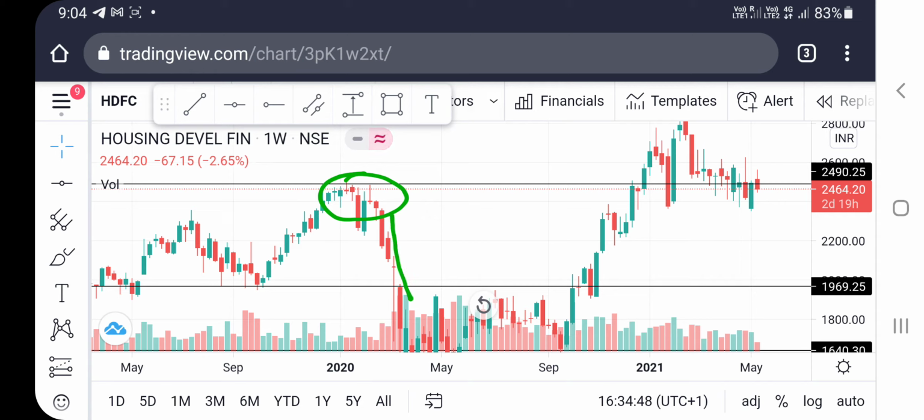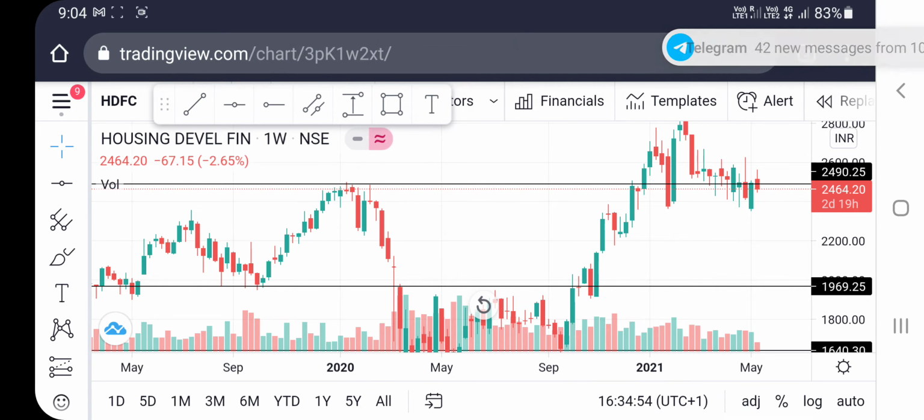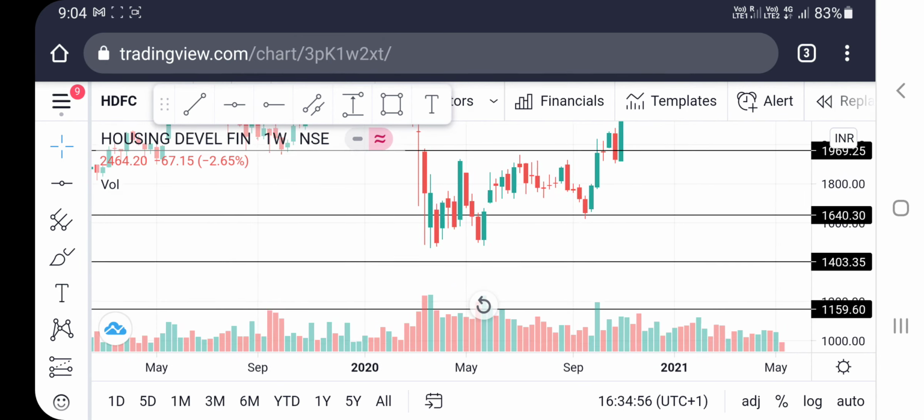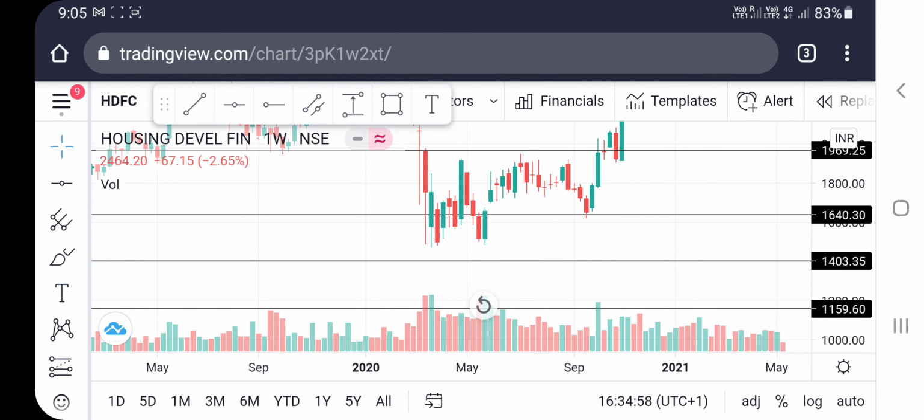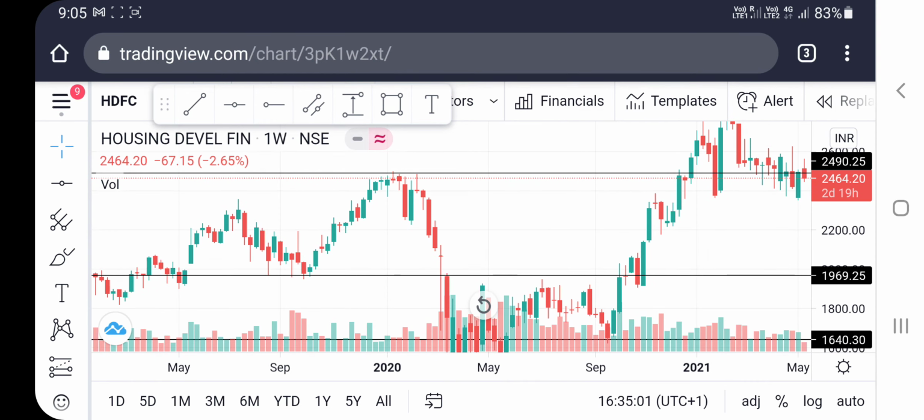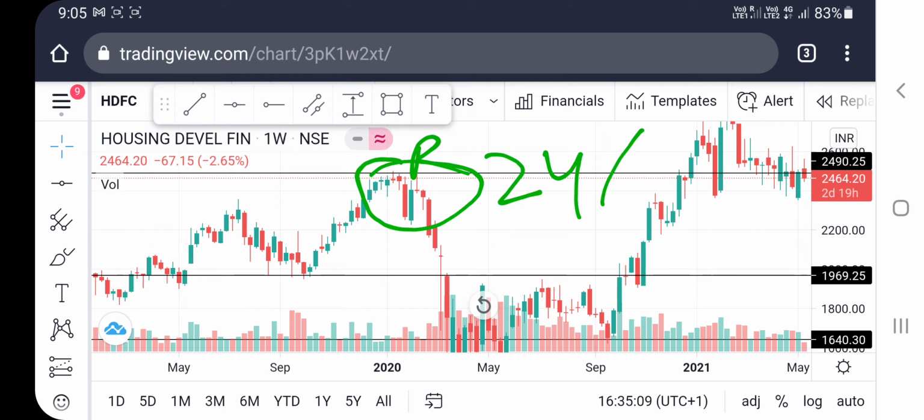And this is the time of the March fall of 2020 during the corona period. And you can see this is a fall, and I told you earlier we will see how it works. This is a resistance line, the all time high of 2464, and see what happened here.